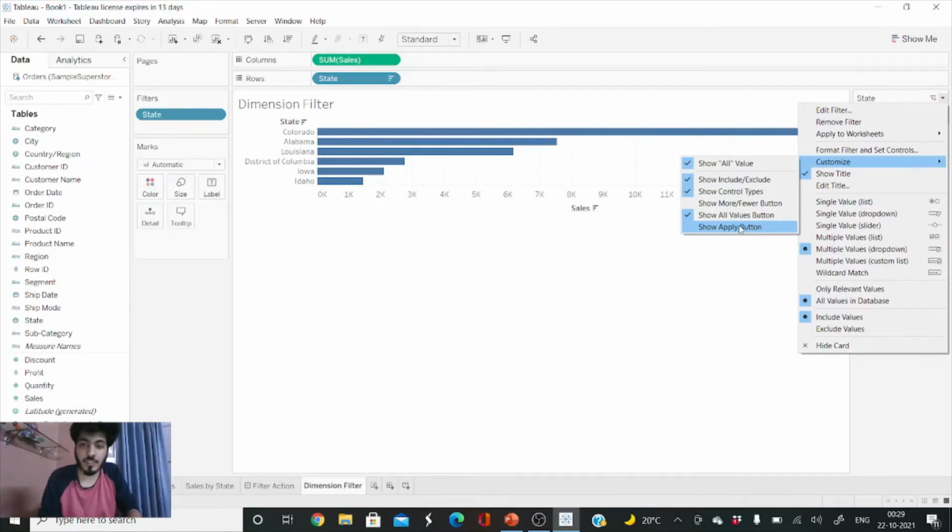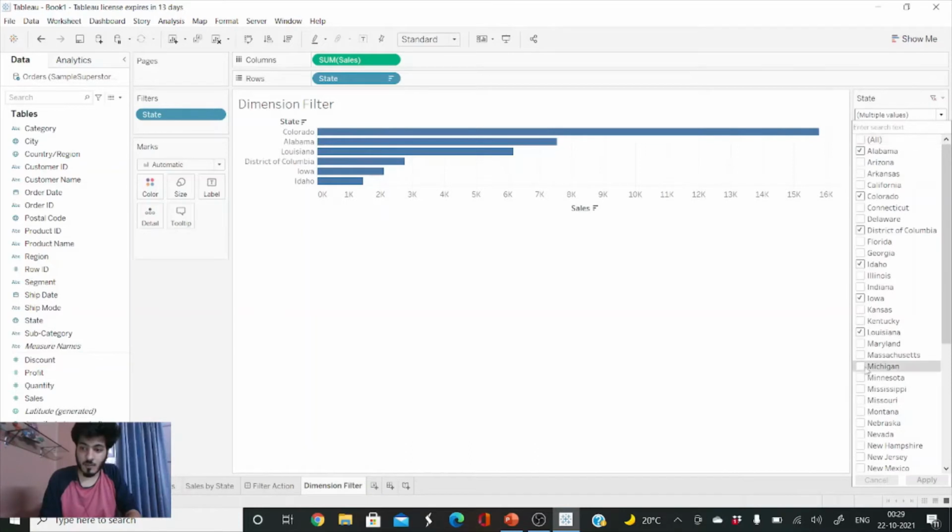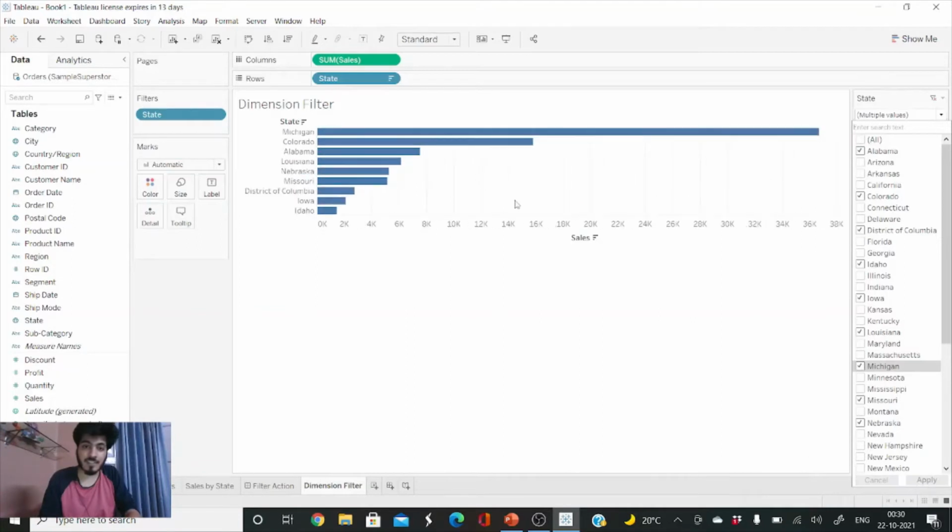So what we can do is, we can just click on the show apply button. What it will do is, if we are selecting the cities, the visualization is not changing, and an apply button has been added on the right hand side, you can see. Once I click on the apply button, then our visualization will change. How amazing is that, right?